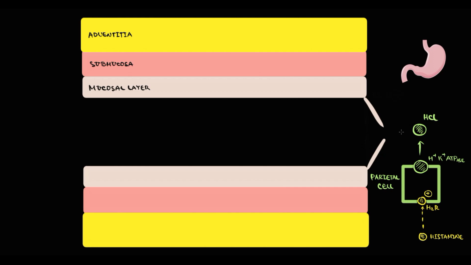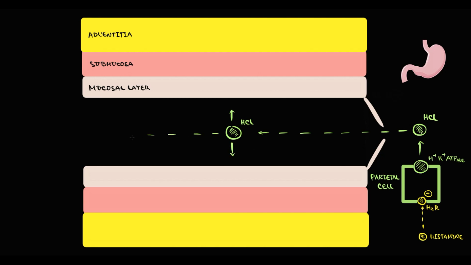Inside the stomach, we have parietal cells. Parietal cells have hydrogen-potassium ATPase, which is a specific transporter that produces hydrochloric acid. And also, parietal cells have histamine type 2 receptor, and histamine through the H2 receptors can markedly increase the secretion of hydrochloric acid by parietal cells. Through this open space in the lower esophageal sphincter, food with hydrochloric acid can reflux back from the stomach into the esophagus.